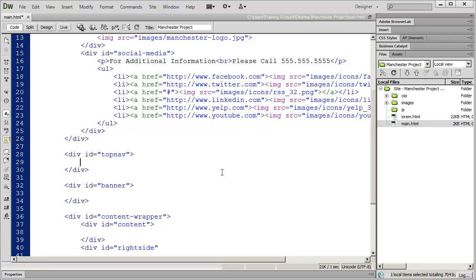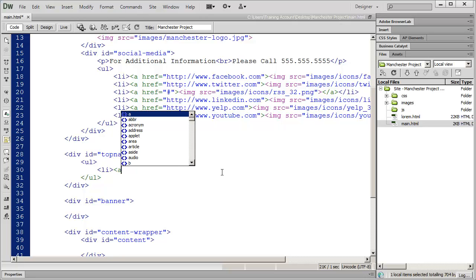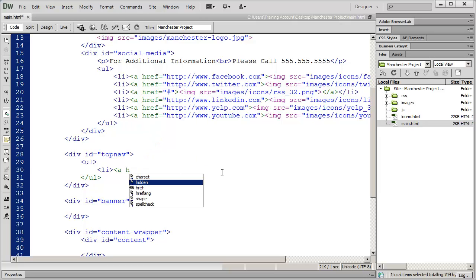And just like before, since this is a list of navigation items, I'm going to go ahead and place it in an unordered list. Hit enter a couple times and close that UL. And then we'll do our list item. And then we're going to go ahead and do our links. So the first one I'm going to do is href, quote, #, close quote.